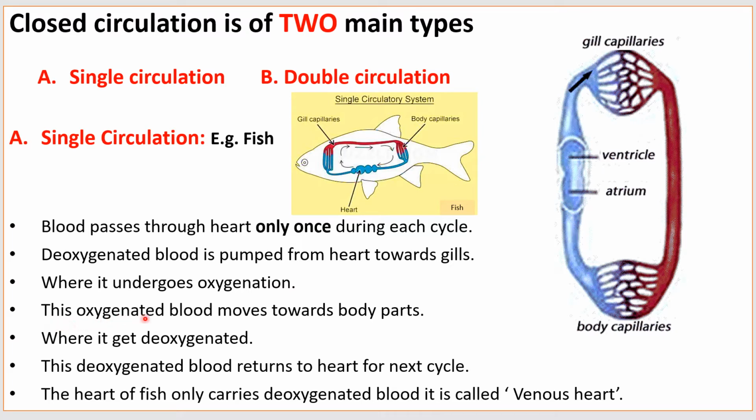This oxygenated blood moves towards body parts, where it gets deoxygenated. This deoxygenated blood returns to the heart for the next cycle. The heart of fish only carries deoxygenated blood, therefore it is called a venous heart.